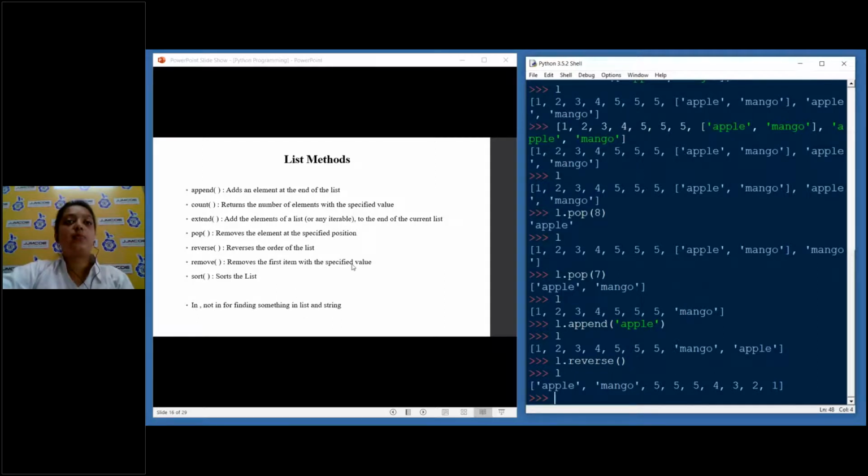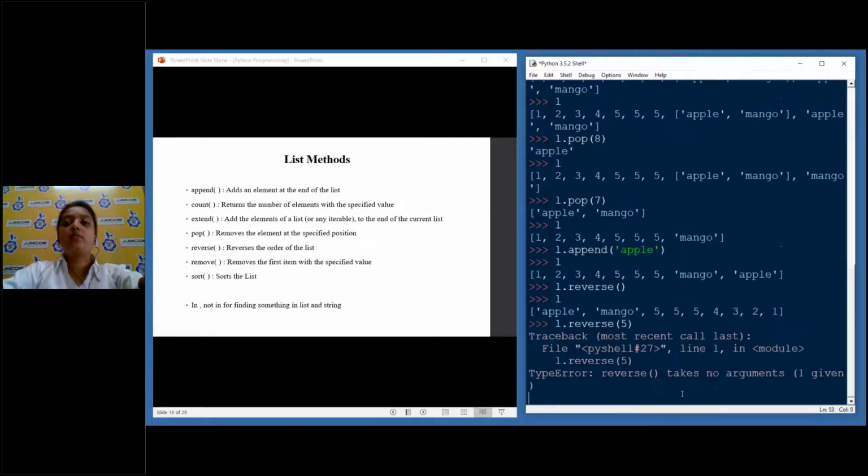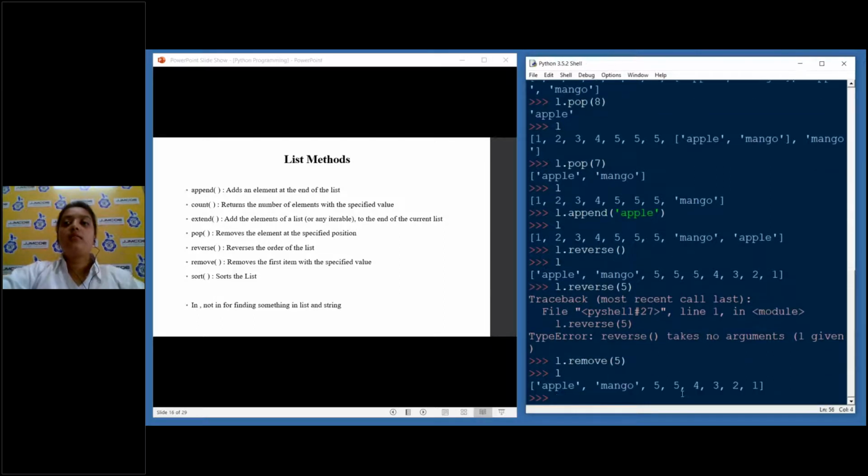Next, we have remove. It removes the first item with the specified value. If it is getting difficult for you to find the position of the element and remove it, you can also pass the element and remove it. Suppose I want to remove 5.